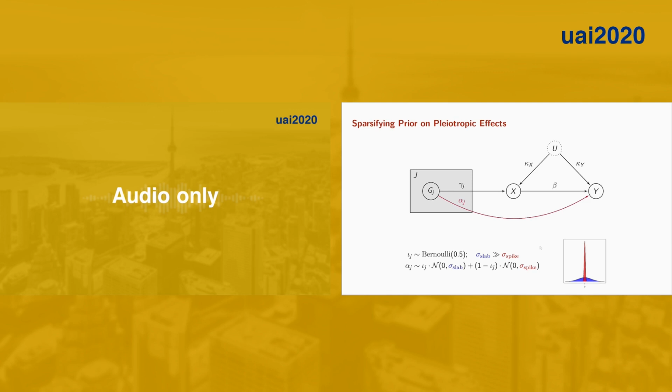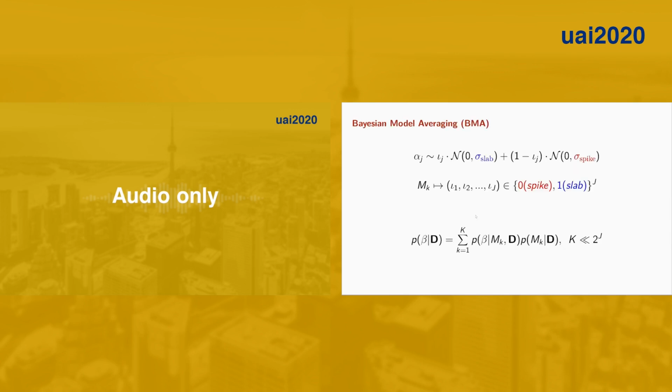For this purpose, we have chosen a simple and intuitive Gaussian scale mixture with two components. This is a soft spike and slab type prior where the spike component shrinks parameters much more strongly than the slab component. With this mixture prior, we distinguish between pleiotropic effects that are strong or relevant, which would correspond to invalid instruments, and those that are weak or close to zero, which would correspond to valid instruments.